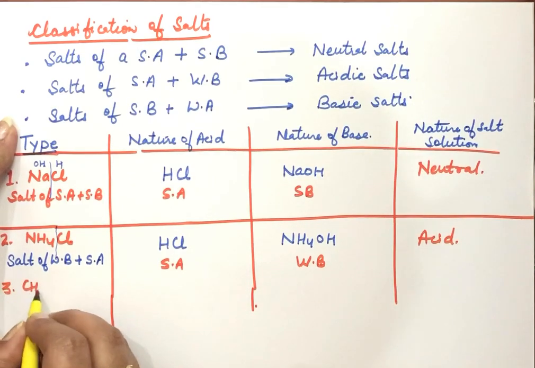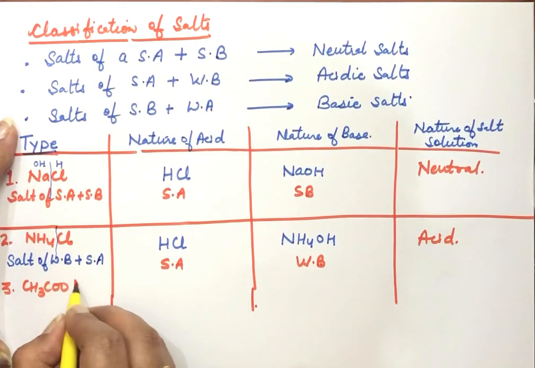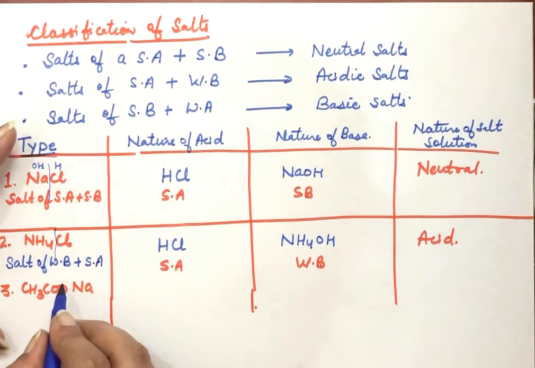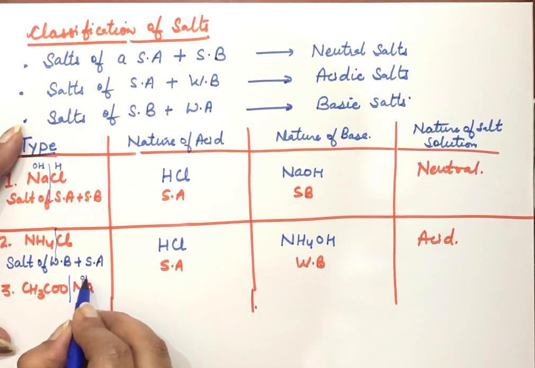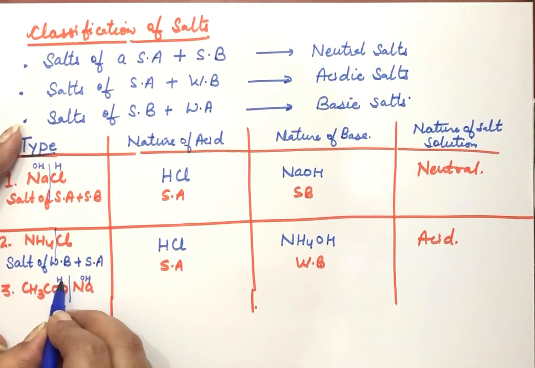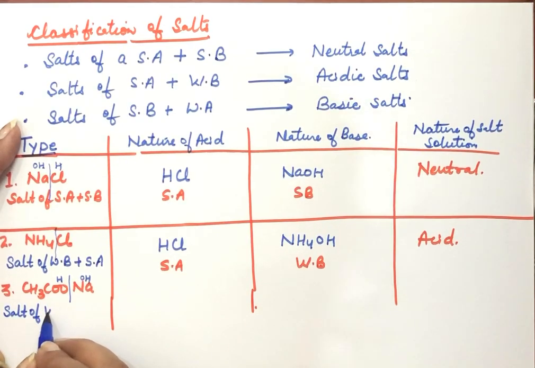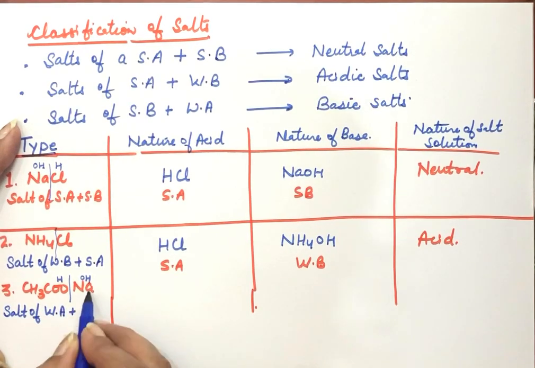Third example, sodium acetate. This is made up of sodium hydroxide and the acid is acetic acid. Acetic acid is a weak acid. So this is a salt of weak acid and strong base.